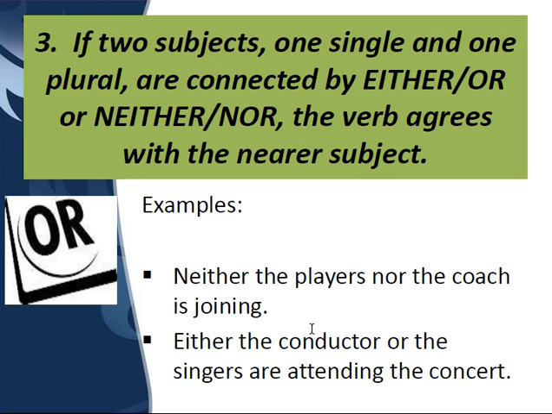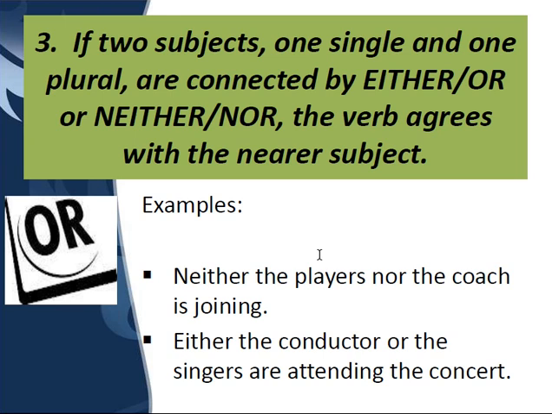If two subjects, one singular and one plural, are connected with either-or or neither-nor, the verb agrees with the nearer subject. Now, children, this again is very important, and you should know the difference. When neither and nor are used together, and one subject is plural and the other is singular, as in neither the players nor the coach, here coach is singular and players is plural.